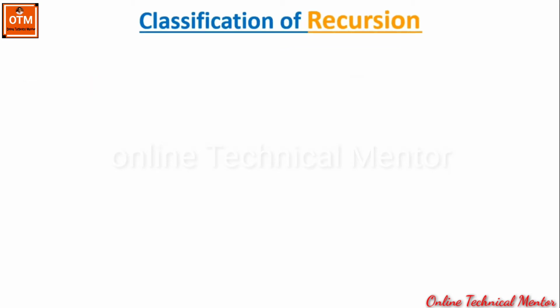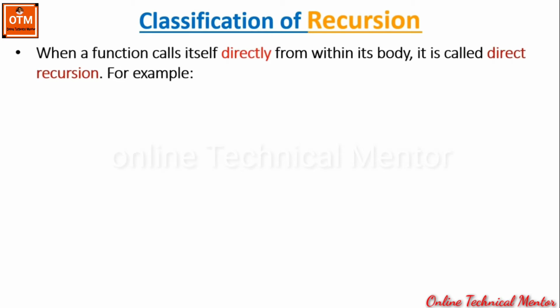Now, classification of recursion. When a function calls itself directly from within its body, it is called direct recursion. Let me show you an example. Suppose this is a function written as def a, first bracket open, close. Now from within the body of this function a, this function a has been called. The function calls itself. That means the control will again move back to the function declaration line. From there again it will enter into the function. So from within the body it will again call the same function. So this is a continuous process and it will never end. Since the function is calling itself, that is why it is called direct recursion.